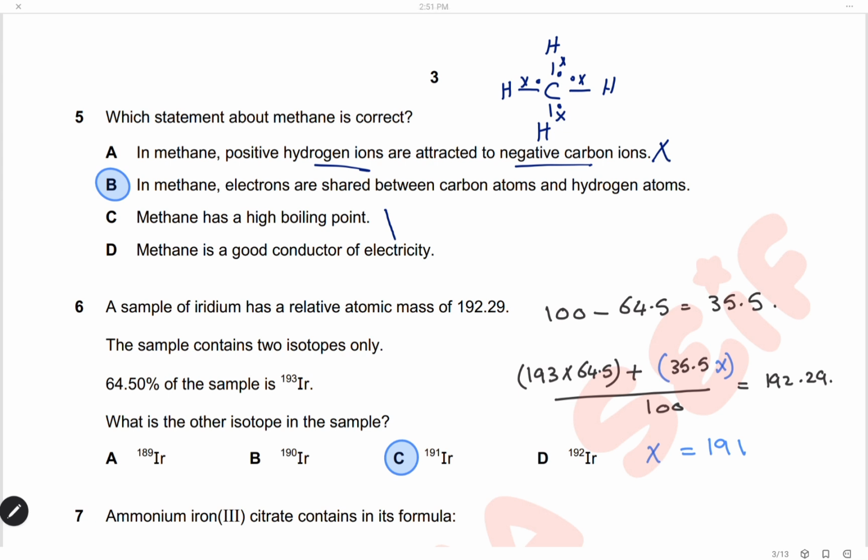It is not an ionic compound. In methane, electrons are shared between carbon atoms and hydrogen atoms. This is correct as we draw it here. Methane has a high boiling point. This is wrong. Simple covalent molecules have low boiling points. Methane is a good conductor of electricity. Covalent compounds cannot conduct electricity, so the answer is B.